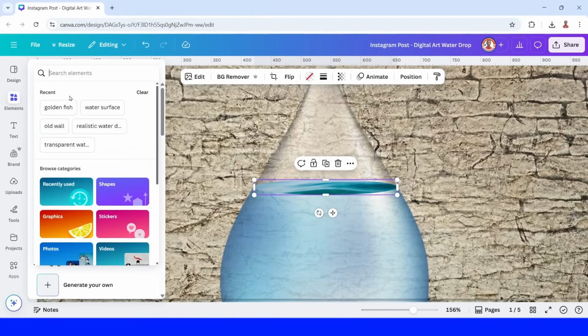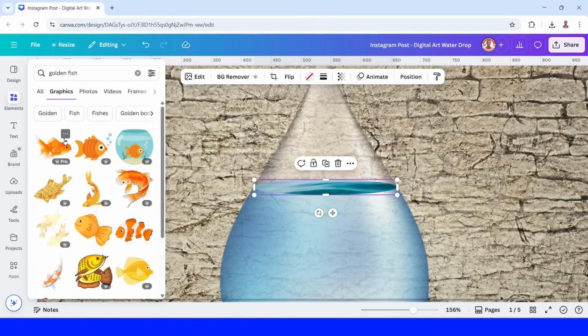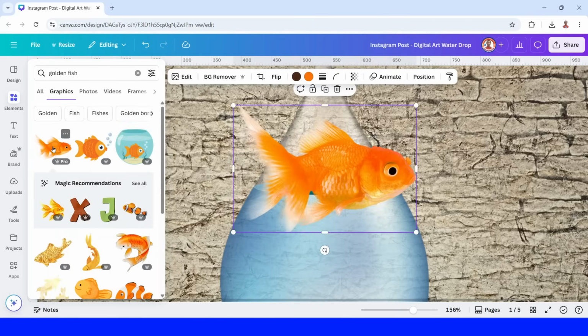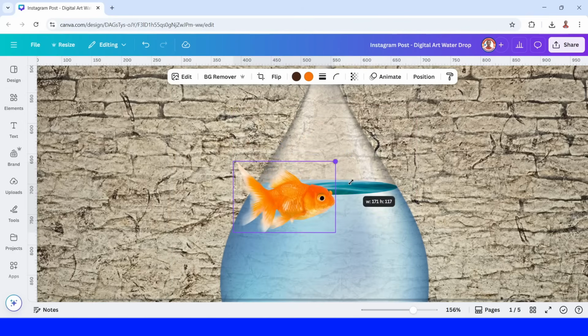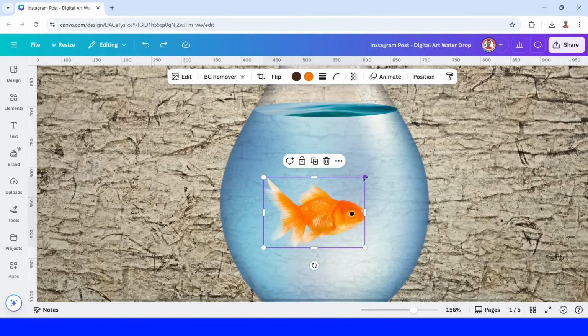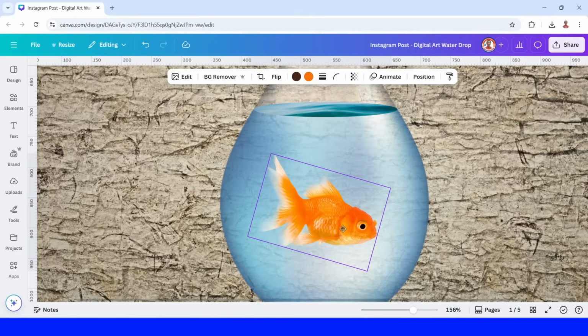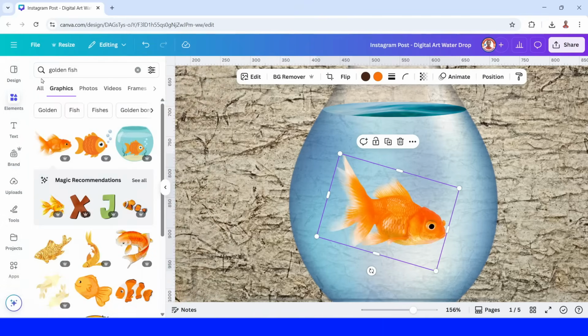And then go to element, type "golden fish". Choose on the graphic, but choose the realistic one. I will choose this one. And reduce the size. Increase more and rotate a little like this. We'll move it here. And then go to element.